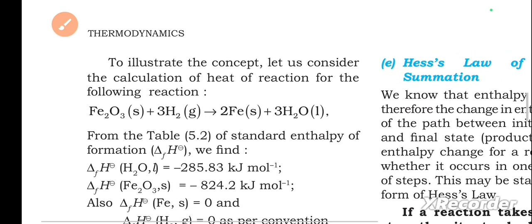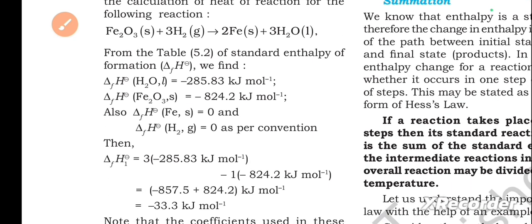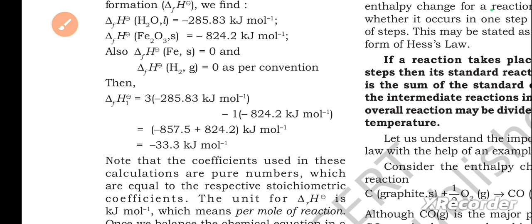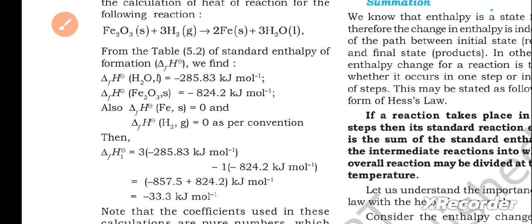To illustrate the concept, let us consider the calculation of heat of reaction for the following reaction. Fe2O3 plus 3H2 gives 2Fe plus 3H2O. From the table 5.2 of standard enthalpy of formation, we find delta FH equals 0 as per convention. Then delta FH1 equals minus 33.3 kilojoules per mole. You can check the calculations. Here you can just pause and check the calculations.